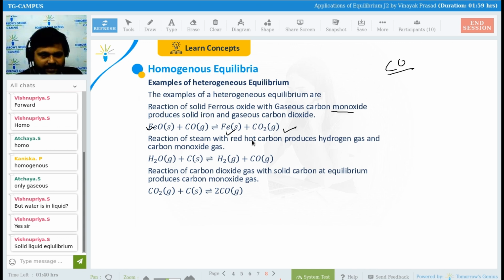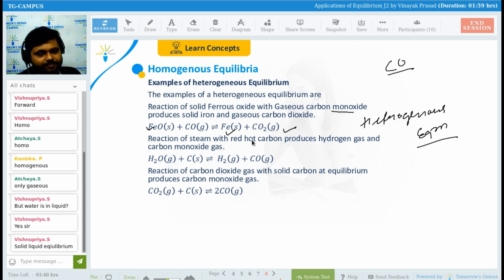They both are in different phases, right? If they both are in different phases, so it will be a what? Heterogeneous equilibrium. Heterogeneous equilibrium. Is it okay? Any problem? No? See another example here.